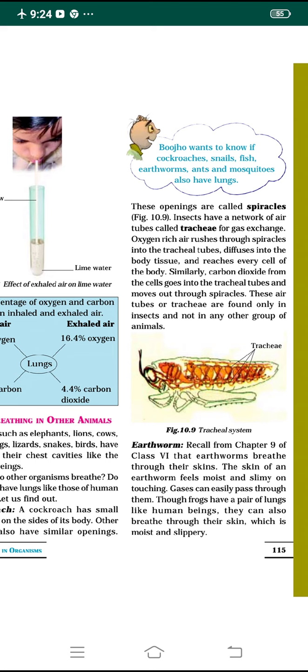Though frogs have a pair of lungs like human beings, they can also breathe through their skin, which is moist and slippery.